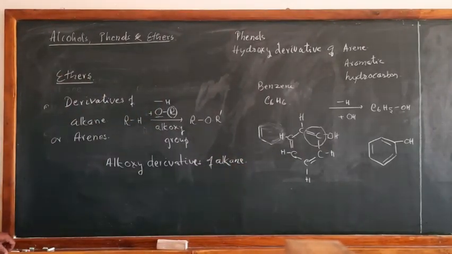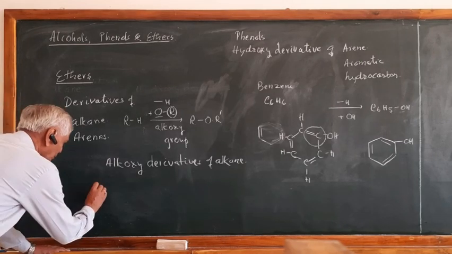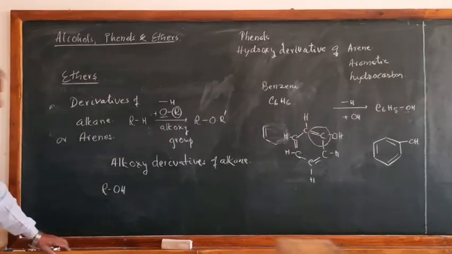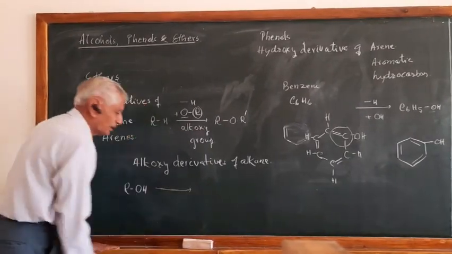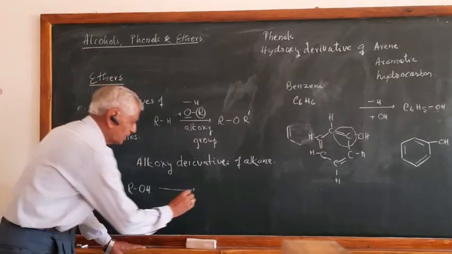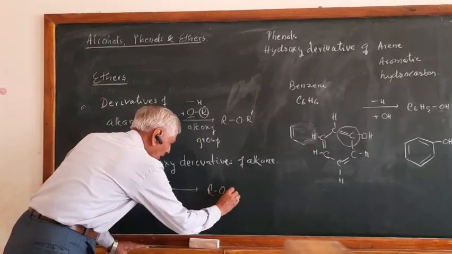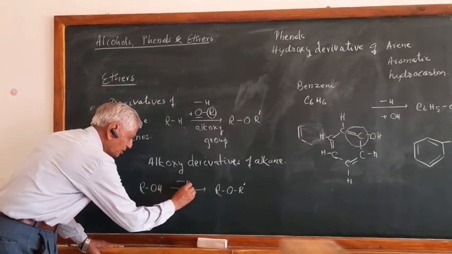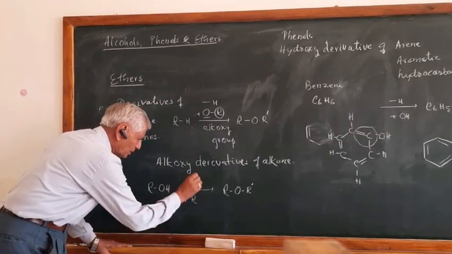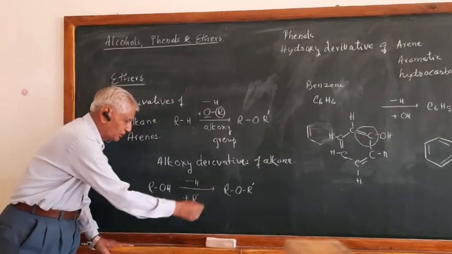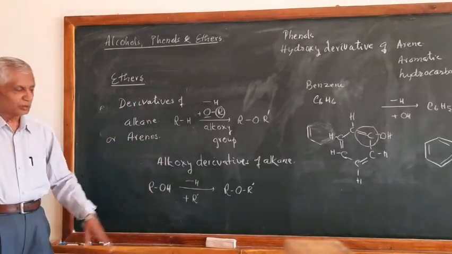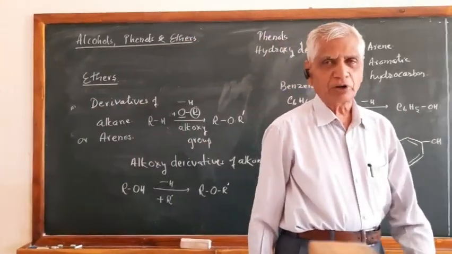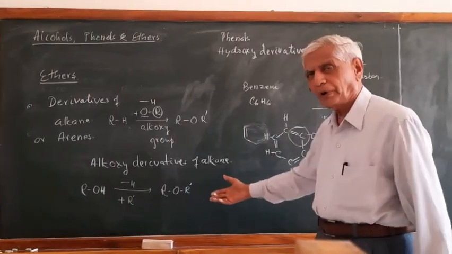Or they can also be regarded as alkyl derivatives of alcohol. You know alcohol has the formula ROH. Now tell me, how can you get the ethers? Ether is RO R dash or ROR. What you have to do here is replace H by an alkyl group, R dash, giving RO R dash. So this is ether. So ethers can be regarded as the alkoxy derivative of alkane or the alkyl derivative of alcohol.